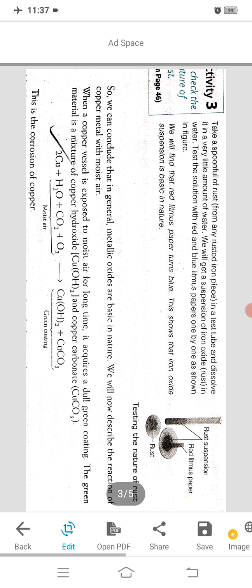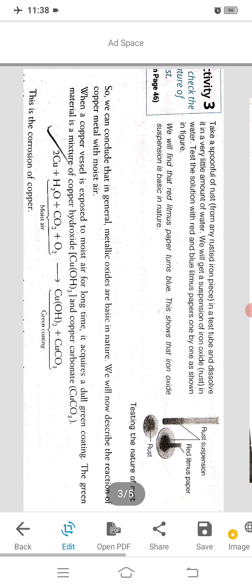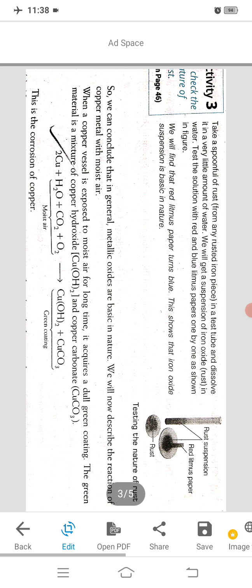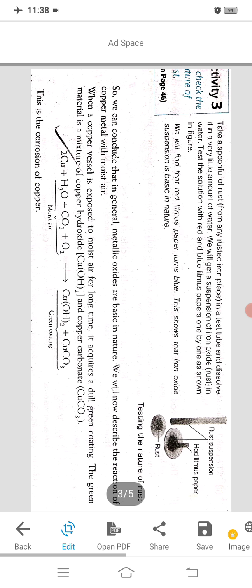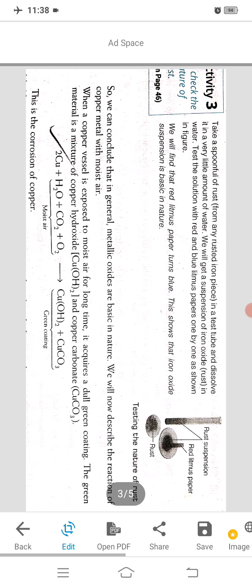We learned about rusting of iron. Now, I am going to discuss corrosion of copper. When a copper vessel is exposed to moist air for a long time, it acquires a dull green coating. The green material is a mixture of copper hydroxide and copper carbonate.